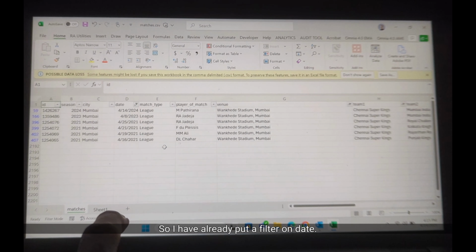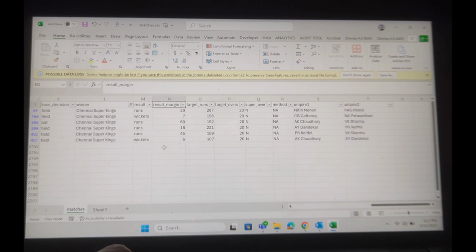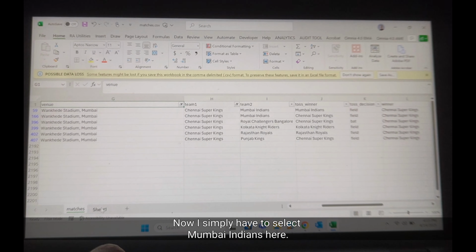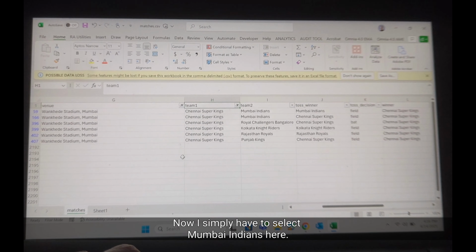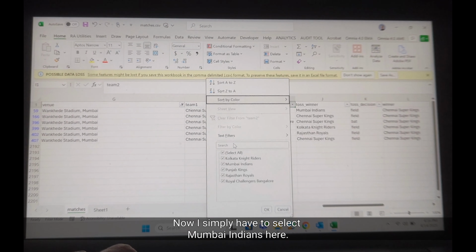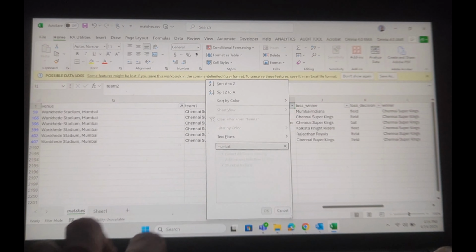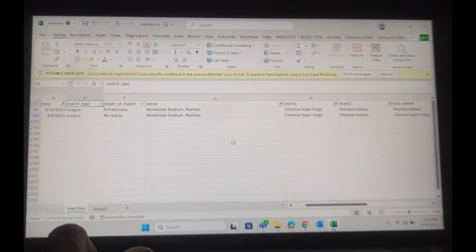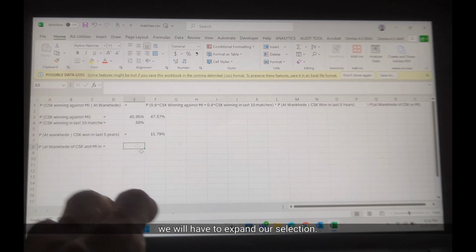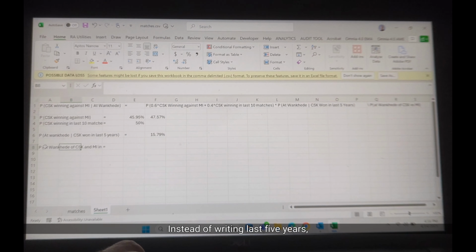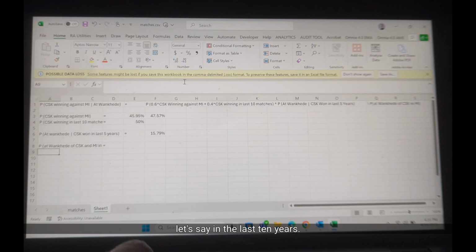So I've already put a filter on date. Now I simply have to select Mumbai Indians here. Since the data is of only 2 rows, we will have to expand our selection. Instead of the last 5 years, let's say the last 10 years.